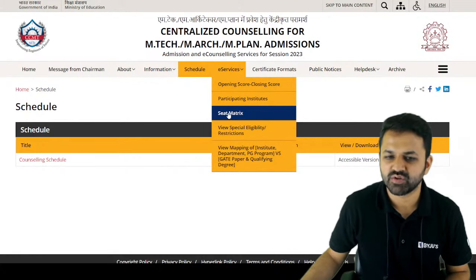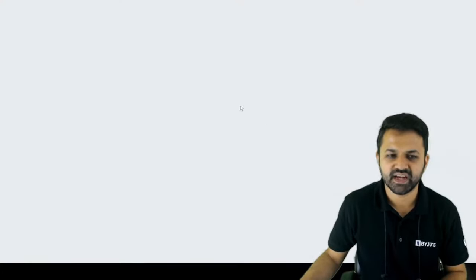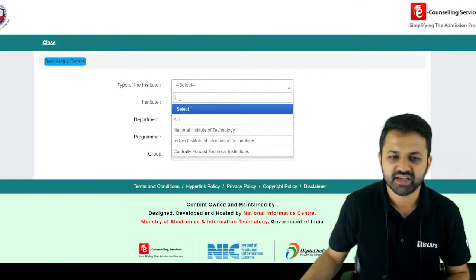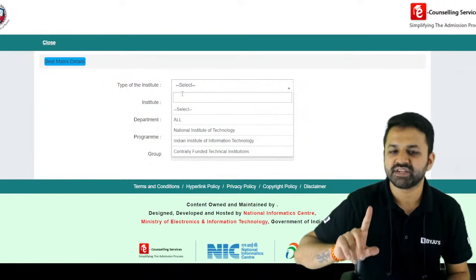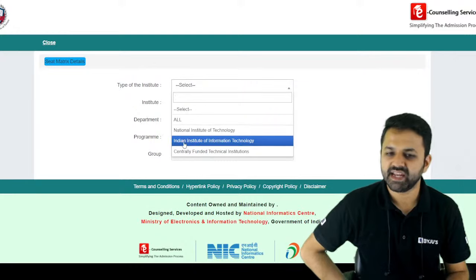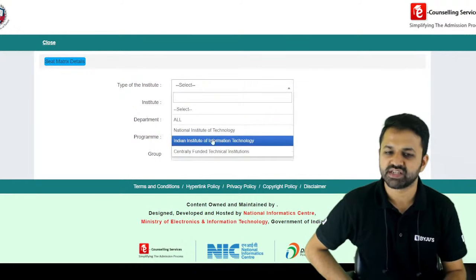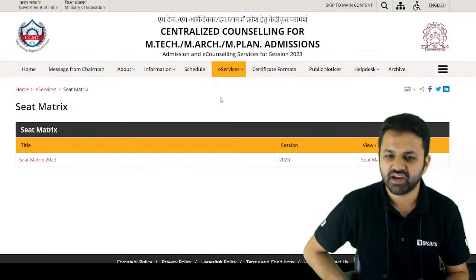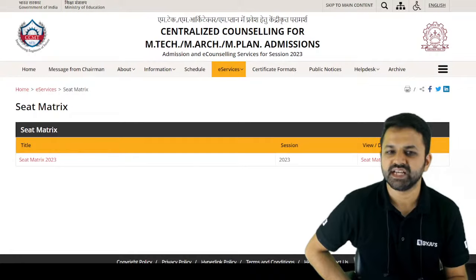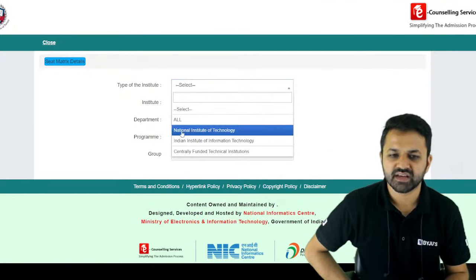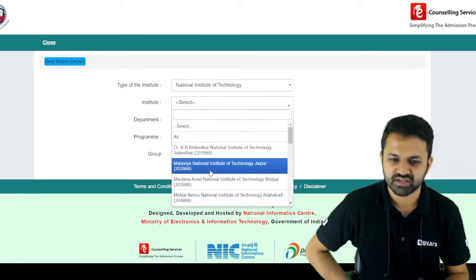The seat matrix also, you can see how many seats are there in every NIT. You can see here by selecting the NITs, and you can take admission through CCMT in the NITs, IIITs, and centrally funded technical institutions. So from the e-services you have to choose seat matrix. Like I want to look for the NIT, suppose Bhopal.